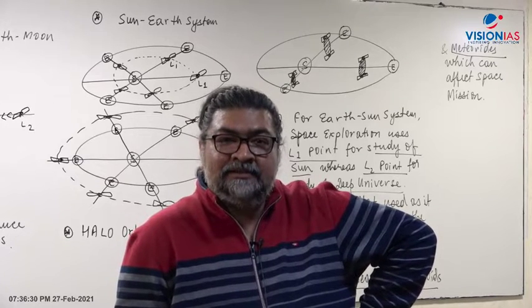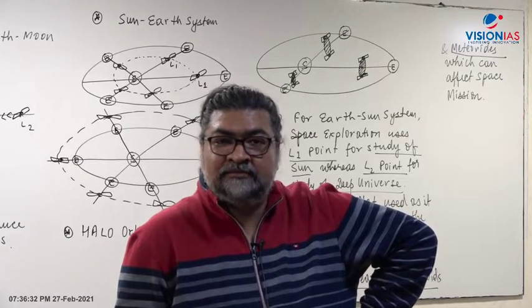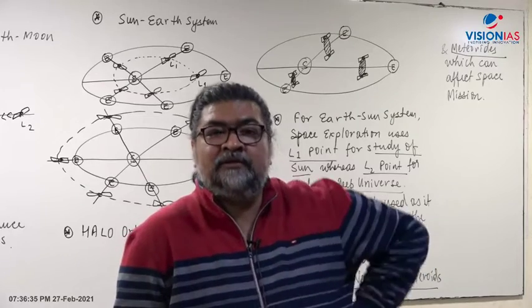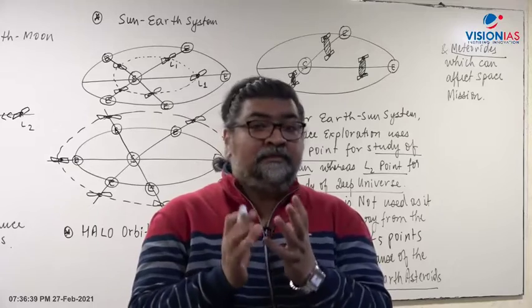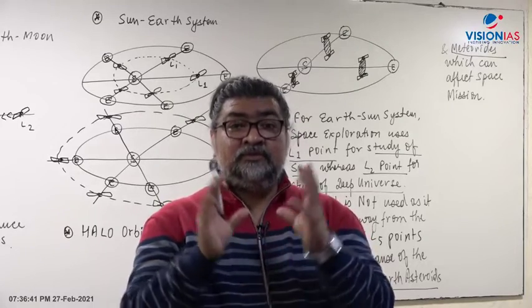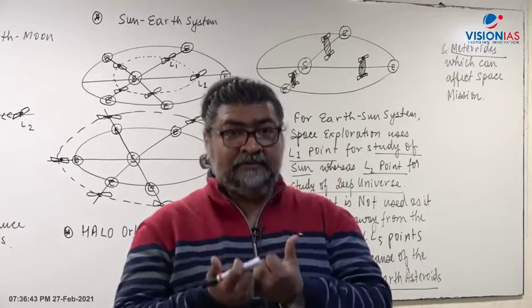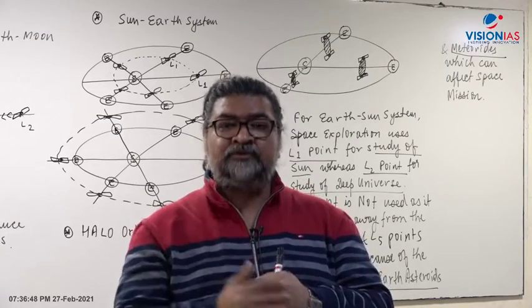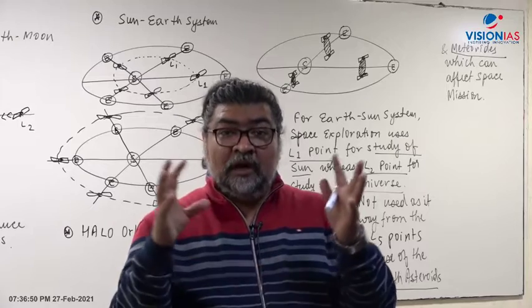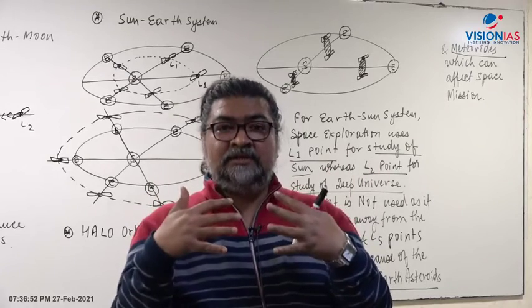Mr. Pratik, there is nothing called zero force. There is no zero force at L4 and L5. What did I say in the beginning? I said there are two types of forces. One is the force of gravity, and second, because of the motion, there is also centripetal force. So the counter forces balance each other.